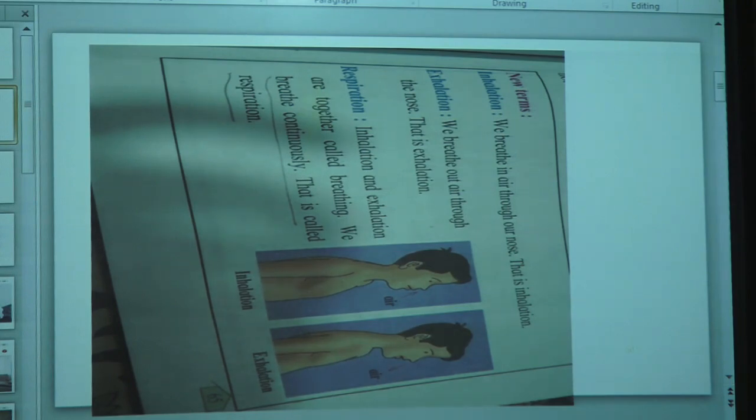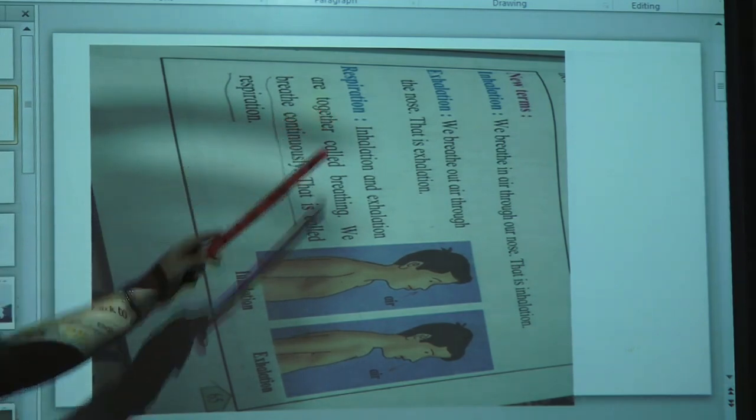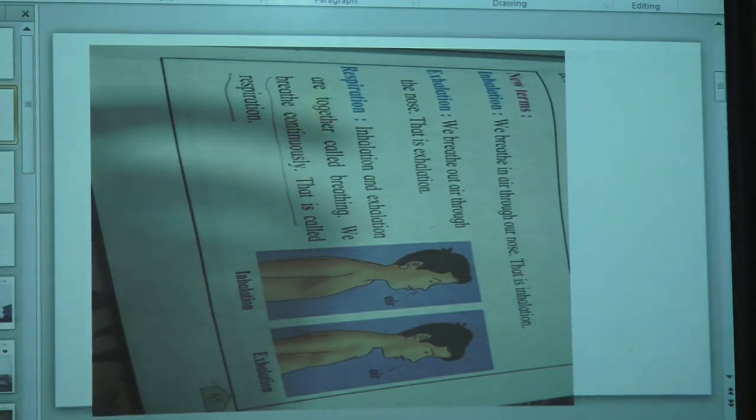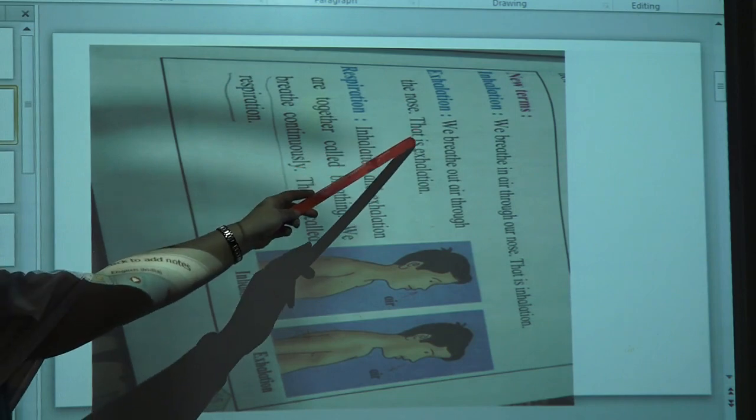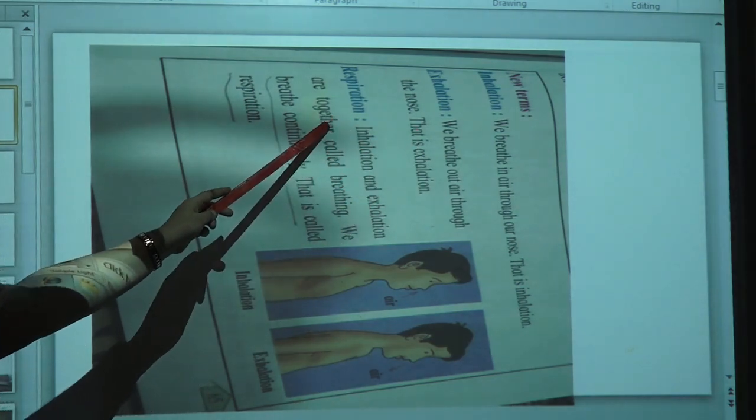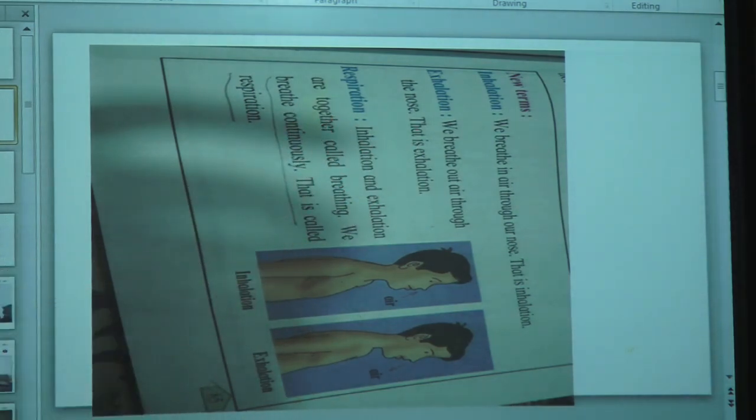Now we breathe continuously, which means we do inhalation and exhalation continuously. This process is called respiration. So what is respiration? Respiration is the repeated process of inhalation and exhalation.